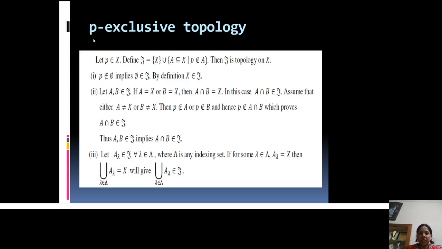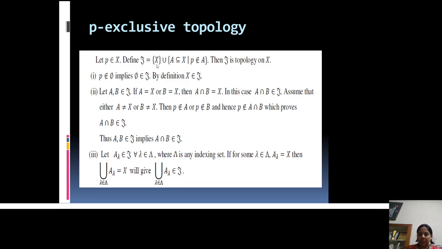Next topology is P exclusive topology. P exclusive means point exclusive topology. In this topology, let us take any fixed point P belonging to X and define a collection τ which is the union of two sets.